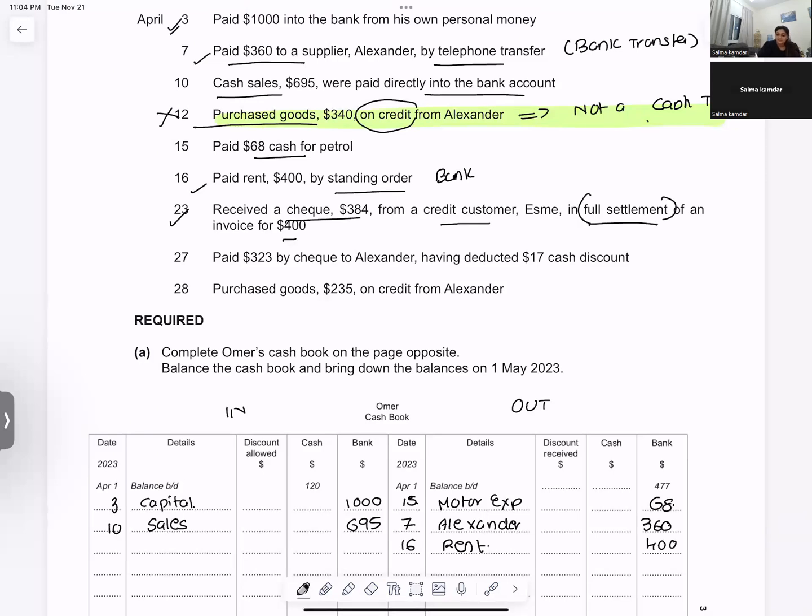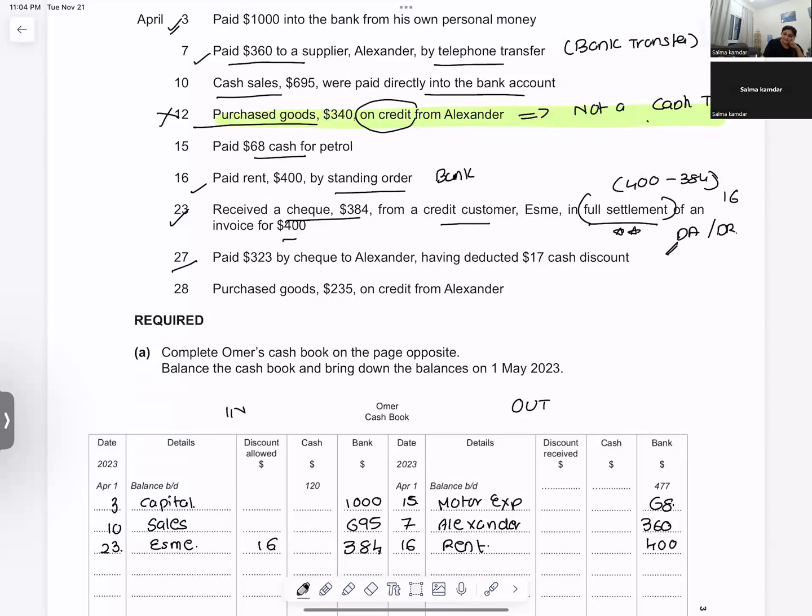Whenever there is the word full settlement, that means either discount allowed or discount received is coming. Now, because I have received the money, that means there is discount allowed. How much have I received? 384. What is the discount allowed? 400 minus 384. Discount allowed is 16. Received cheque from whom? Esme.